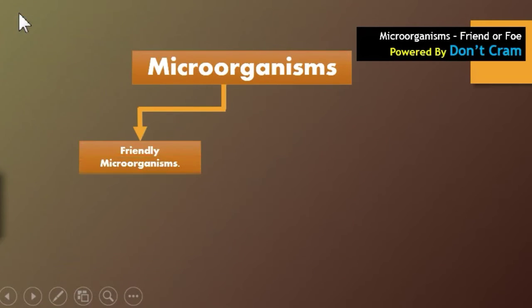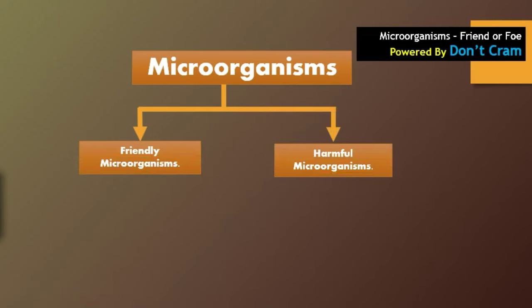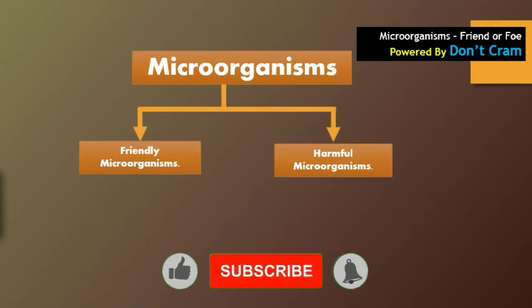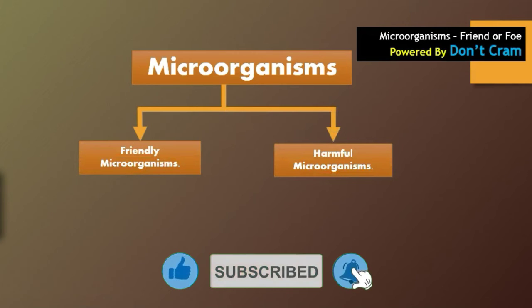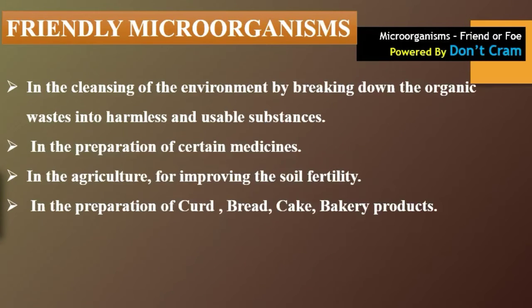So microorganisms can be classified into two categories. One is the friendly microorganism and the other is the harmful microorganism. Friendly microorganisms are the ones which are helping us, which are useful for us. These microorganisms help in cleansing the environment. How are they helping to clean the environment? They break down organic waste into harmless and useful substances. Like cattle dung, it can be decomposed by microorganisms, which helps us add it as manure inside the soil. So like this, they are cleaning the atmosphere, they are cleaning the environment also.